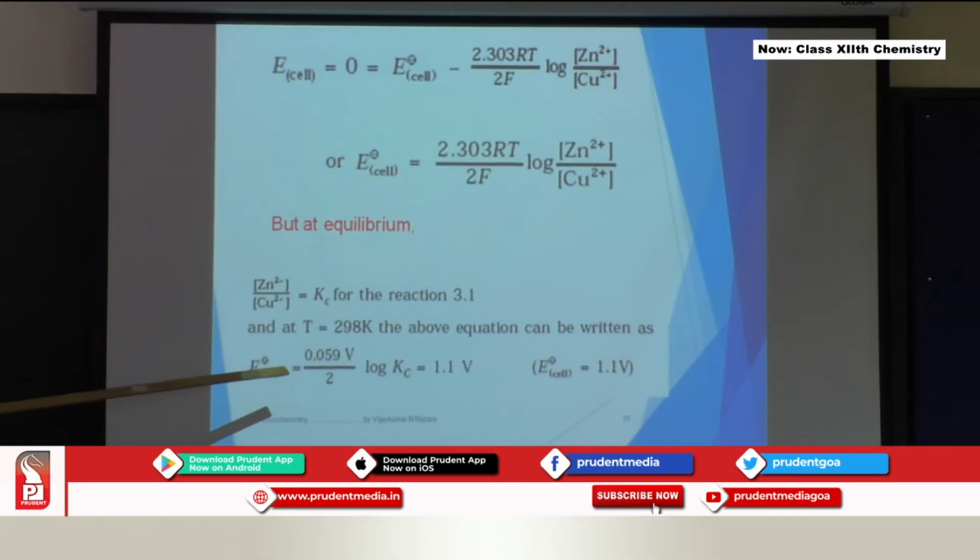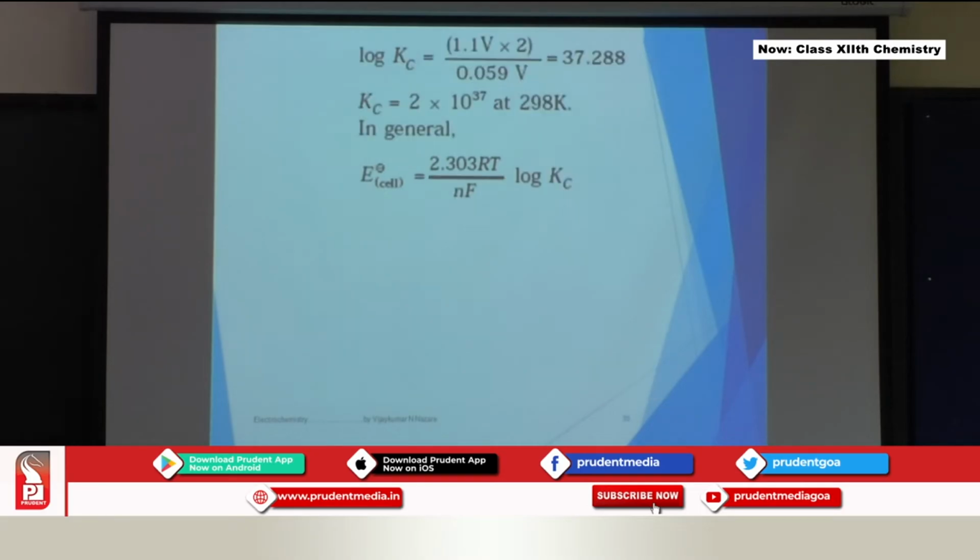E naught cell is equal to 0.059 divided by 2 log Kc. So we now have this expression between the equilibrium constant Kc and E naught cell. Log Kc will be equal to 1.1 into 2 divided by 0.059. That log Kc value will be equal to 37.28, and if you take the antilog of that, we get 2 into 10 raised to 37 at 298.